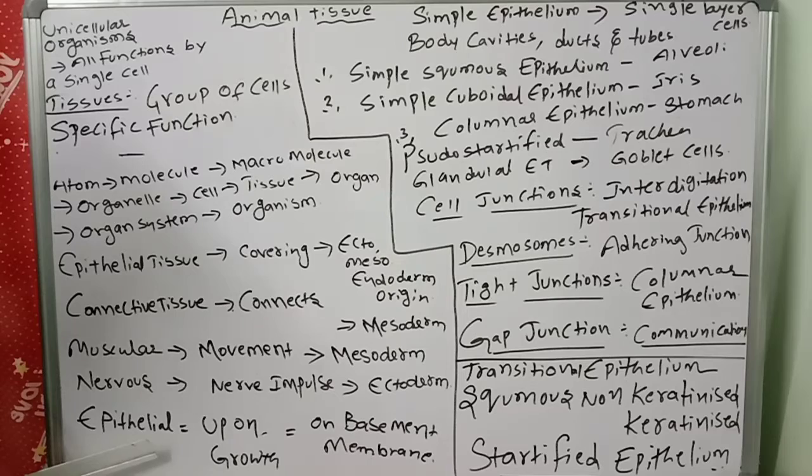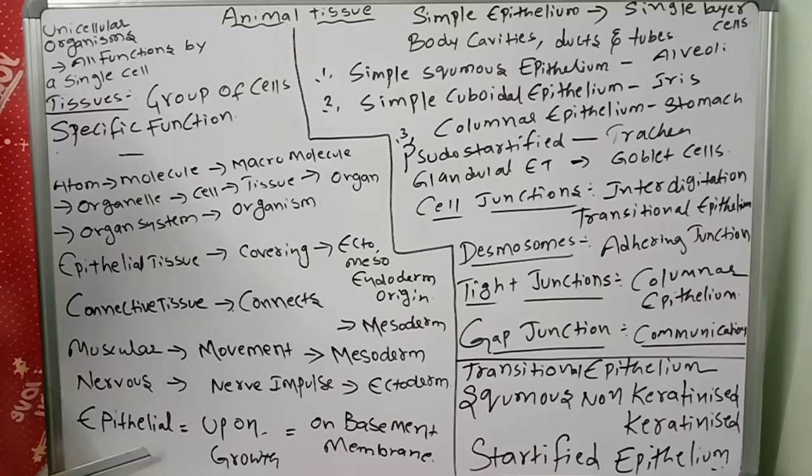Hence, epithelial cells depend for nutrients on the underlying connective tissue. Because of this closed arrangement of cells, there is no blood supply into the epithelial tissue, so for everything it depends on the supporting connective tissue. During embryonic development, epithelium originates first. Which tissue will be formed first in embryonic development?